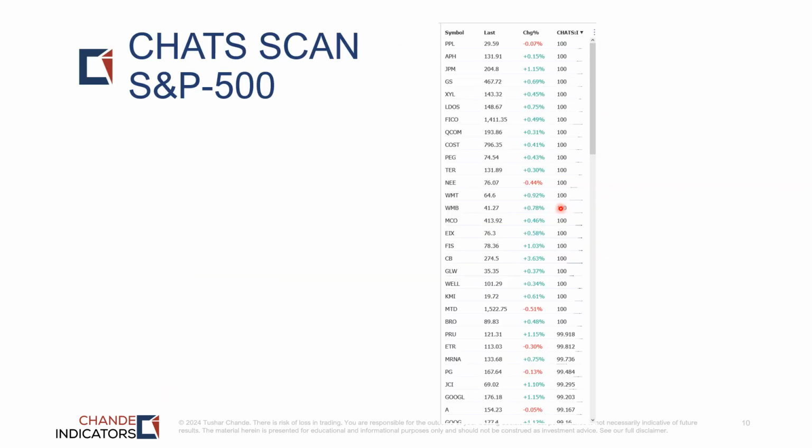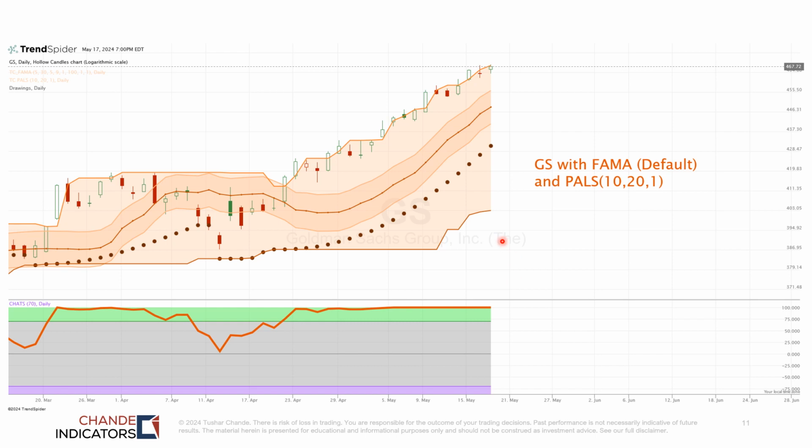This table summarizes the TrendSpider output for a CHATS scan on the S&P 500 markets. CHATS is the Chande absolute trend strength indicator, and we're using the trend strength rank as a sorting mechanism. So a +100 means a strong uptrend, and there's really not much difference between, say, 99 or 98. So it gives you an idea that all of these stocks are trending strongly, so you can look beyond NVIDIA or the semiconductor sector.